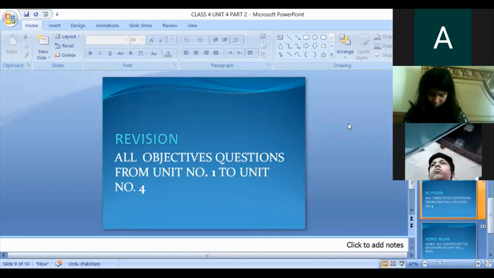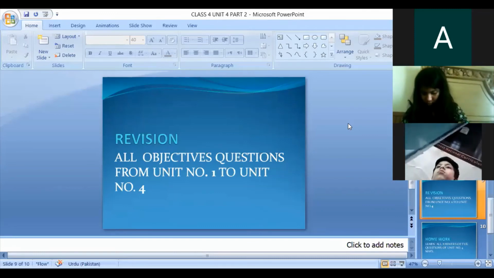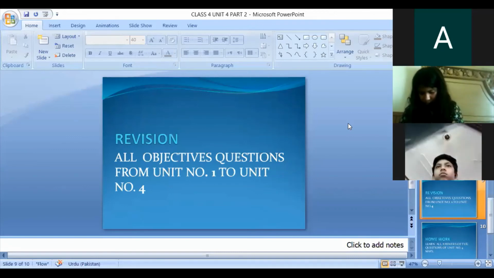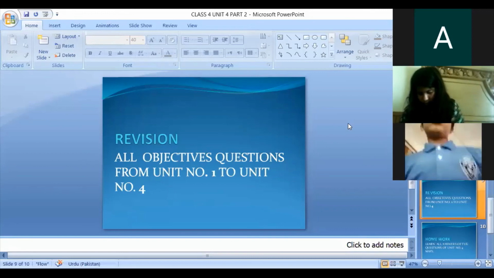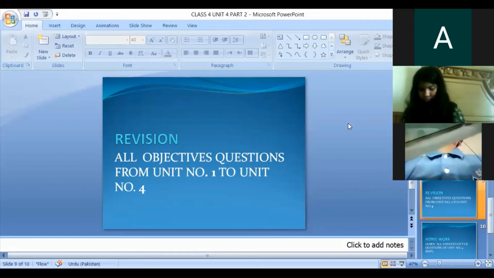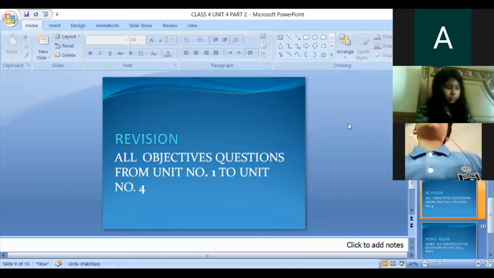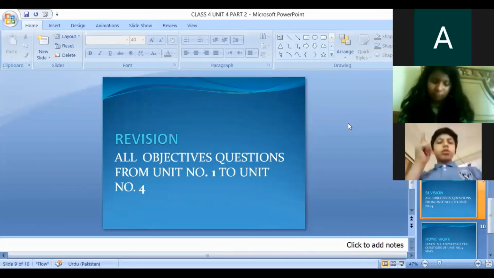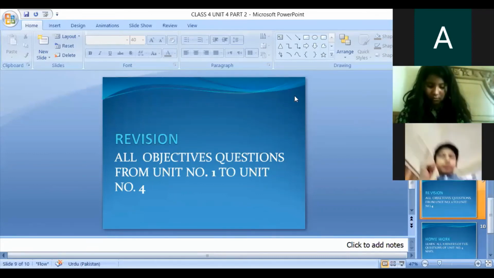Then there on page 17, match the animals with the climate. It is very simple: fox, rainforest; polar bear, polar land; camel, desert; penguin, polar land; monkey, woodland. You will match the pictures with the things. Is it okay? Okay, students?